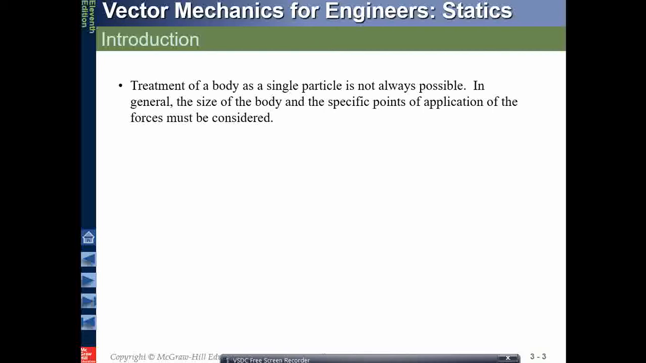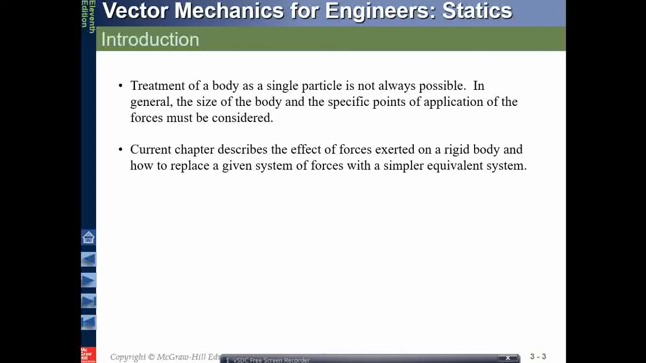So, let's start. Any treatment of a body as a single particle usually is not always possible. So, in general, the size of the body and different points on the application of the body must be considered. For this, it is important that the effect of forces exerted on the rigid body should be considered, and it should be replaced with an equivalent amount of forces on a simpler equivalent system.